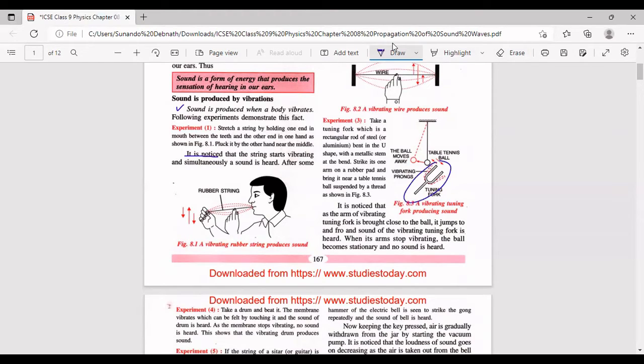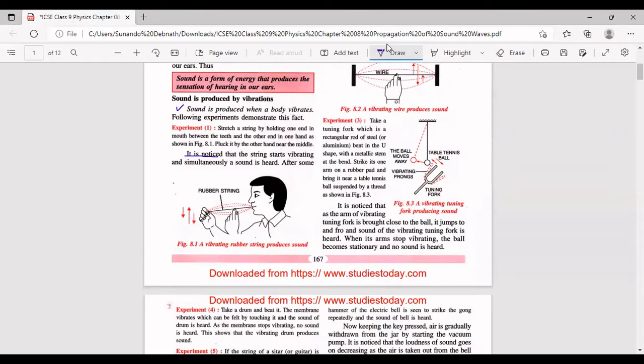The tuning fork that you have taken, now what you have done, you hit the tuning fork on a rubber pad. Okay, when you hit the tuning fork on a rubber pad, the tuning fork comes in the state of vibrations. Now you bring that vibrating tuning fork near the table tennis ball. The moment you bring this vibrating tuning fork near the table tennis ball, it would hit the table tennis ball due to its vibrations, and the table tennis ball moves away. ऐसे move कर गया.